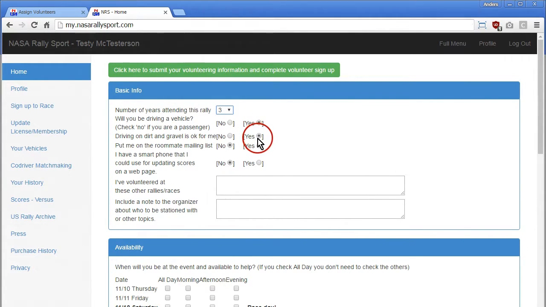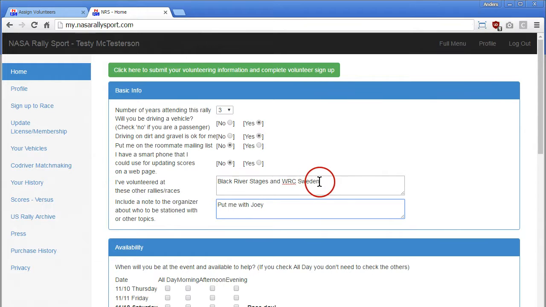Yes, I can drive on gravel. I don't need to be on the roommate list. I don't have a smartphone. And I might say other rallies that I've been to. Maybe I've been to Black River Stages and WRC Sweden. Okay, that's pretty cool. And also put me with Joey, because Joey's a buddy of mine, and he's coming up. So we include that little note there.